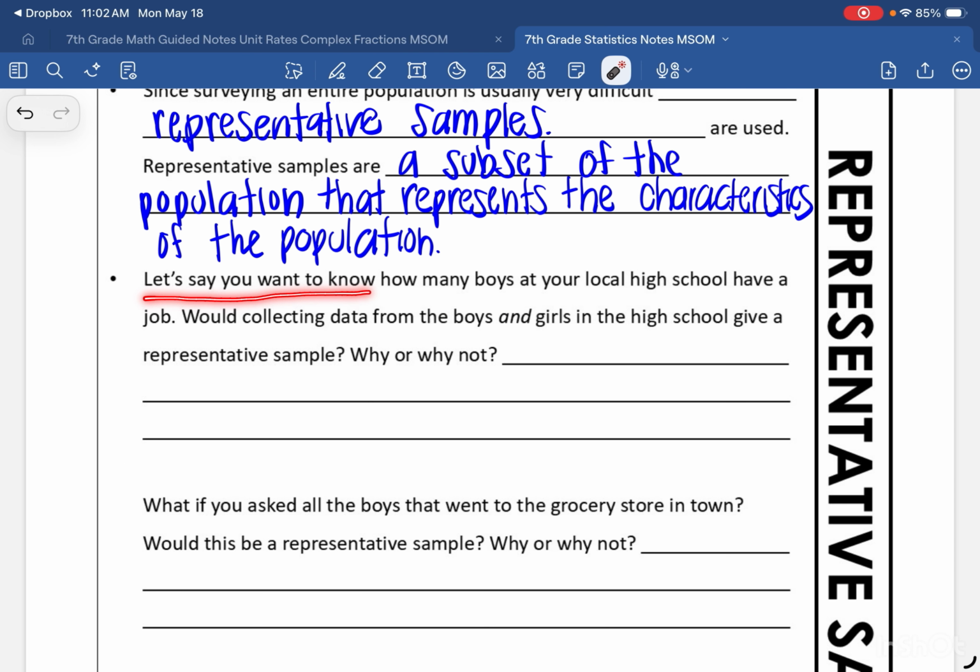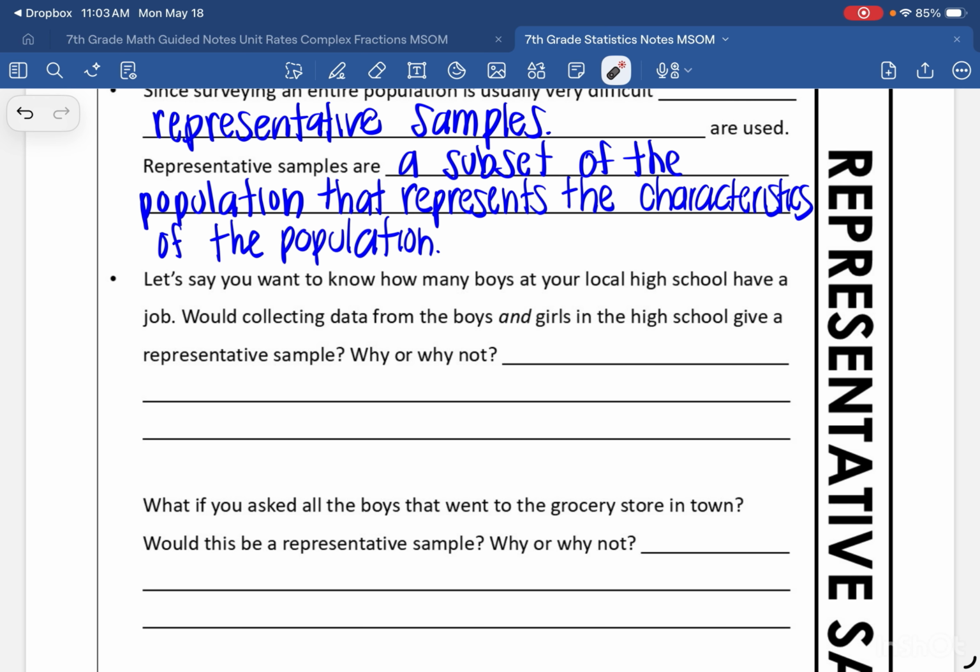Let's say you want to know how many boys at your local high school have a job. Would collecting data from the boys and girls in the high school give a representative sample? Why or why not? Well, my entire population would be boys at the high school. So if I'm getting data from boys and girls in the high school, that's not going to be a representative sample because it doesn't have the same characteristics as the population, because the population shouldn't include the girls.